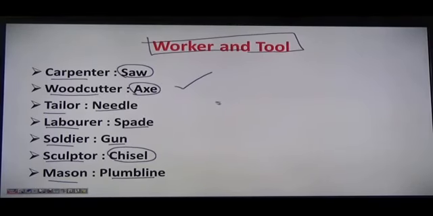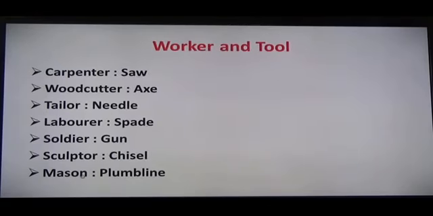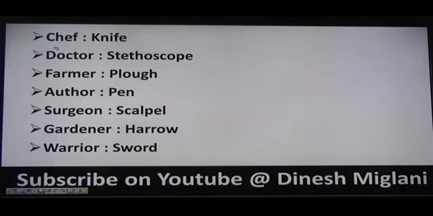The question may be of this type: suppose I say tailor is related to needle, right? In the similar way, soldier is related to what? I have to answer my question. So it's a very simple thing now. If you know that the needle is a tool used by the tailor, then I can say that the soldier uses a tool named gun, right? The answer to my question is gun. Okay. Let's have next. Chef is knife. So we can say that the instrument used by the chef is named knife.